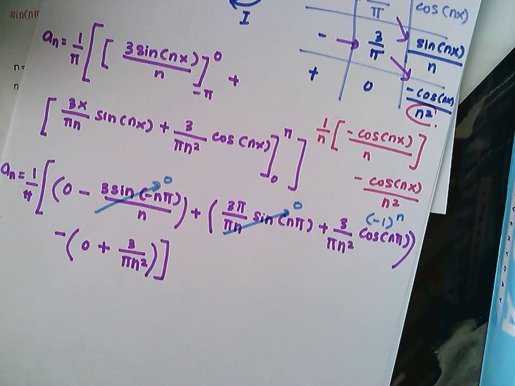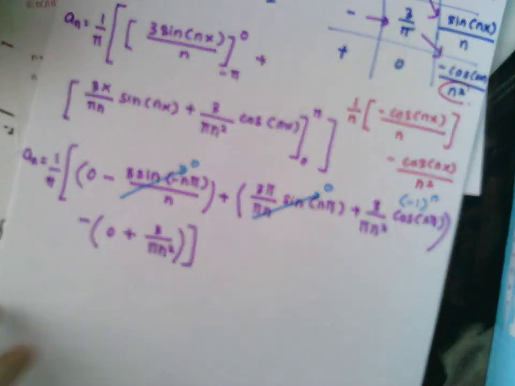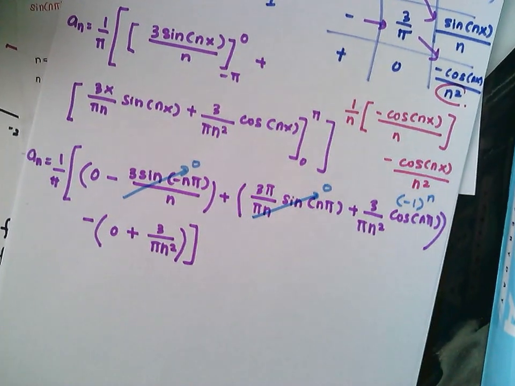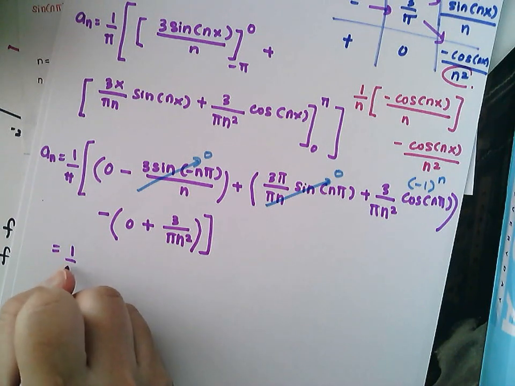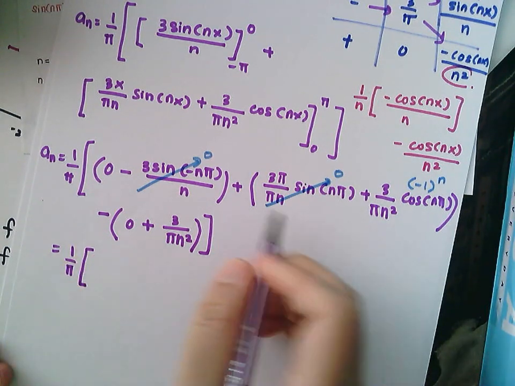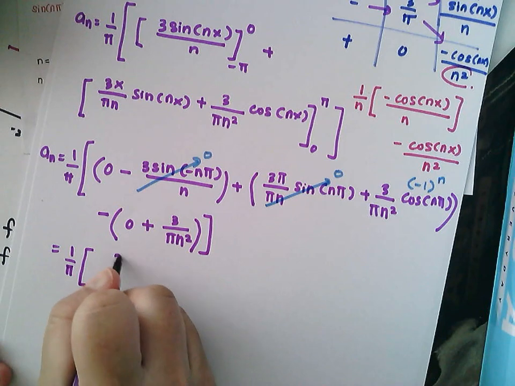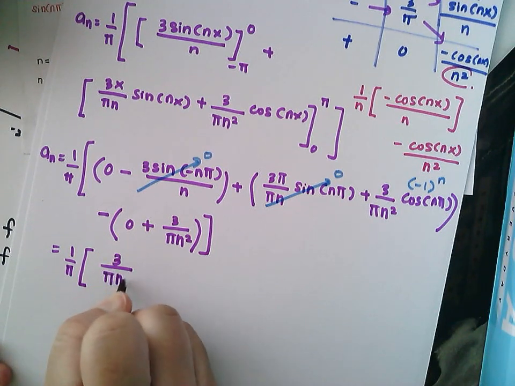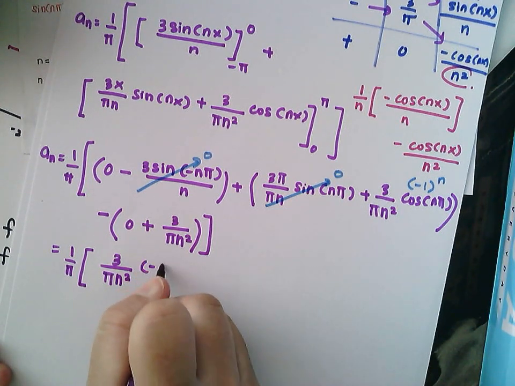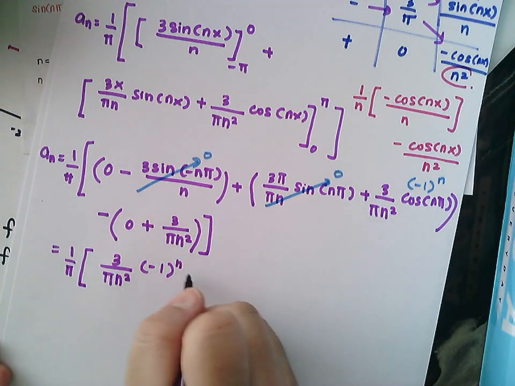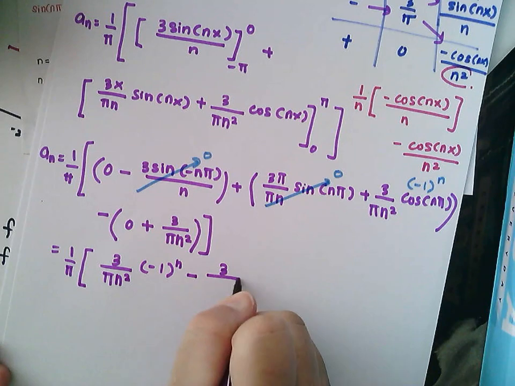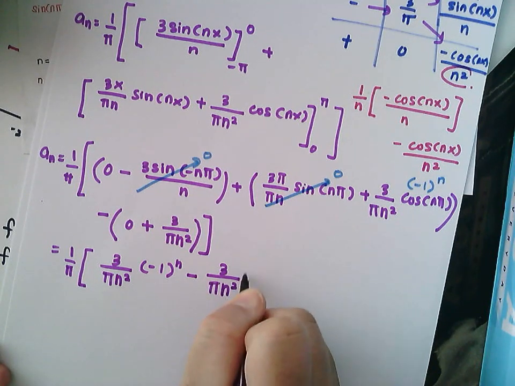Okay, so therefore if you simplify this one, you will have 1 over pi. So this one 3 over pi n squared, negative 1 to the power n, minus 3 over pi n squared.